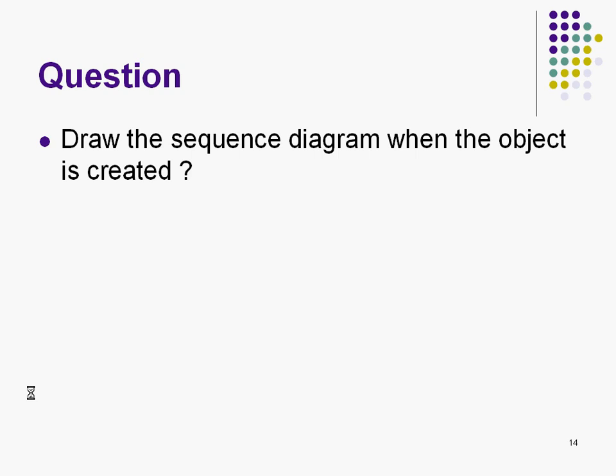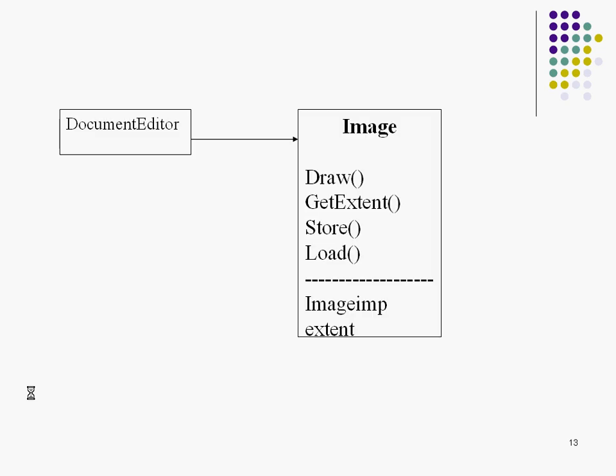And this is my image object. And I want, when I open readme.doc, this particular picture which is there in my readme.doc to be drawn. So if you look at these methods of the class, what is going to be the sequence diagram when the file is opened?